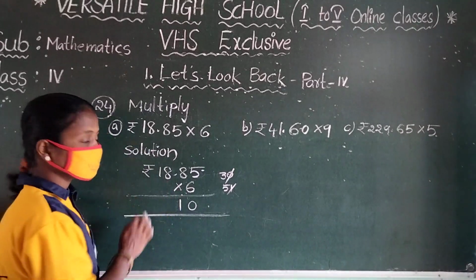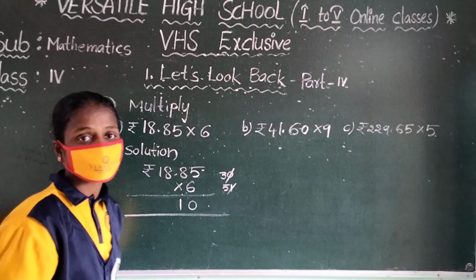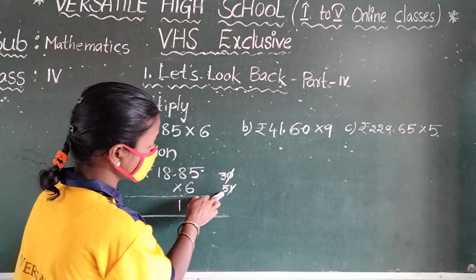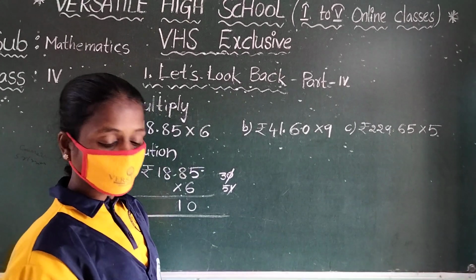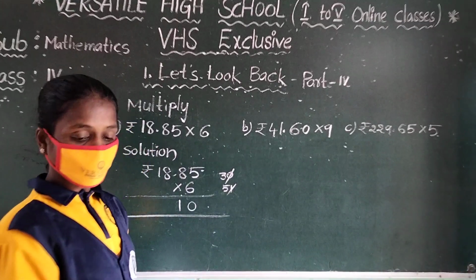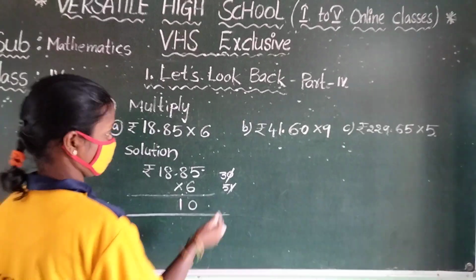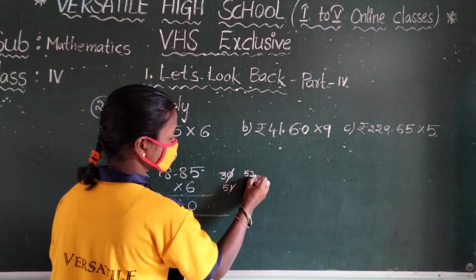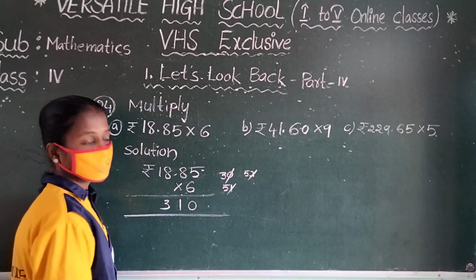And 6 eights are also 48. 48 plus 5, because 51 came. So 48 plus 5: 49, 50, 51, 52, 53. So 53. Which one is written down? 3 is written down. 5 is up.